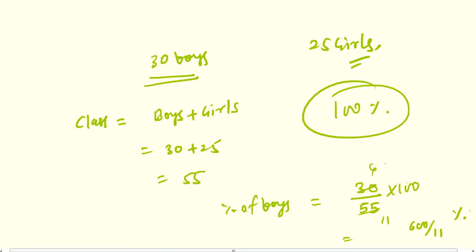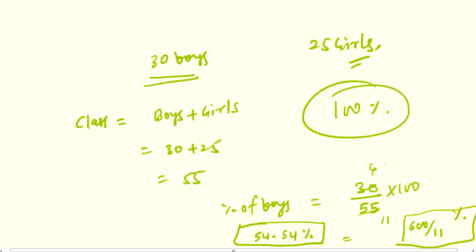If you want to convert that into decimal form, you can. If you divide 600 by 11, you get 54.54. So 54.54% will be the required answer. And if you don't want to solve this further, this can be written over there. Okay, so now question number 11 is the same as questions number 1, 2, 3, and question number 12 is the same as question number 4. So you can solve this exercise.